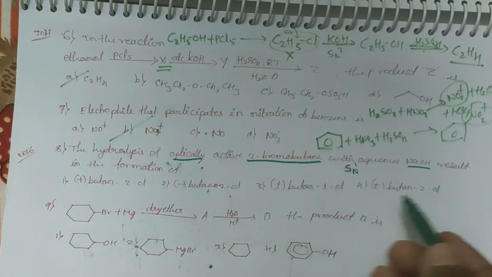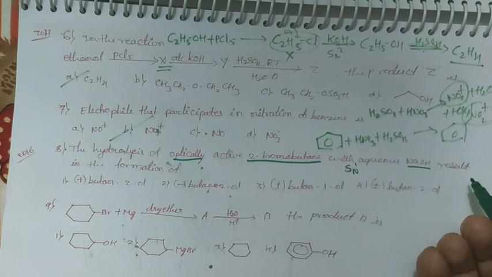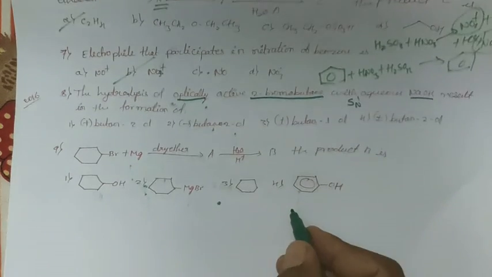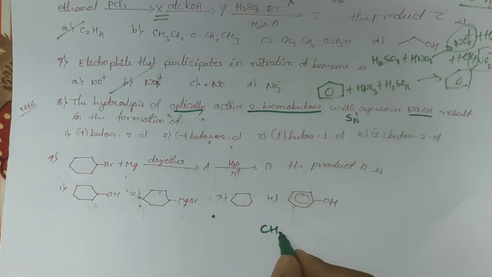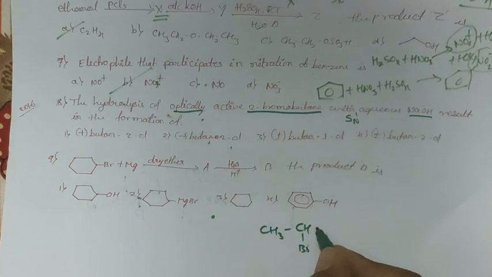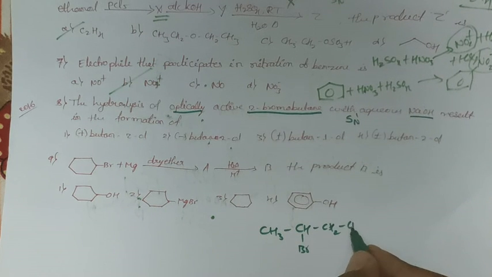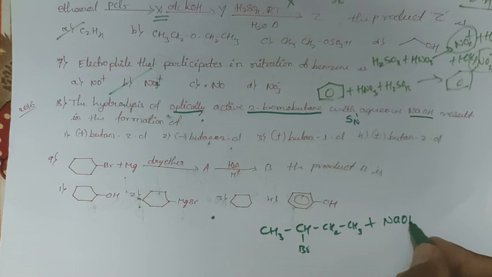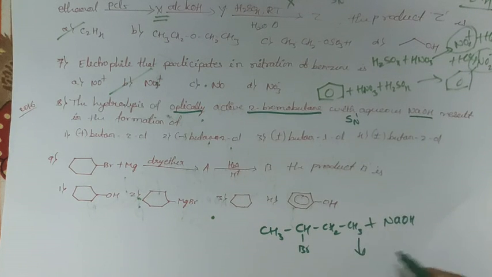In this SN1 reaction, what is the product they are asking? 2-bromobutane means you have to write methane, ethane, propane, butane, 2-bromo. This is our 2-bromobutane. This one reacts with NaOH. What is the product they are asking?